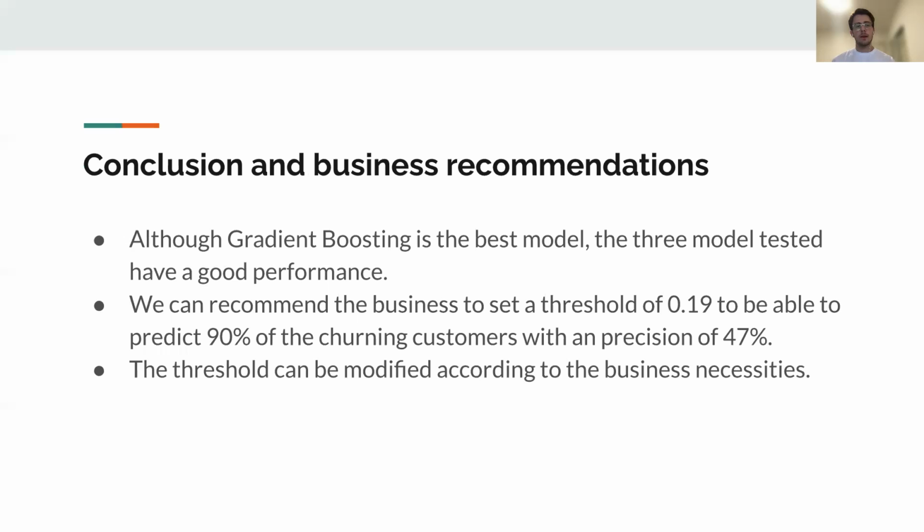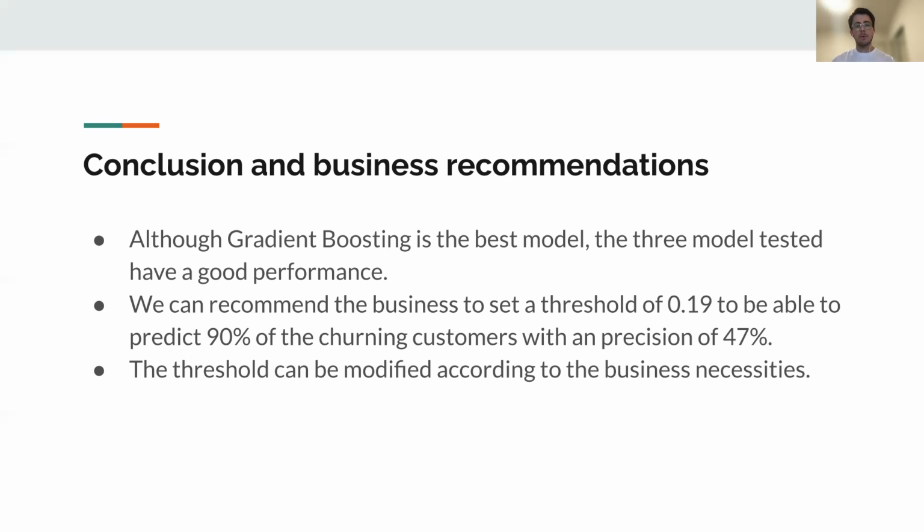Following on this, we have some conclusions and some business recommendations. First of all, although gradient boosting is the best model, the three models that we tested have a really good performance. Also, we can give the business a recommendation: if they set a threshold in the model of 0.19, they will be able to predict 90% of the churning customers. This means having a 90% recall with a precision of 47%.